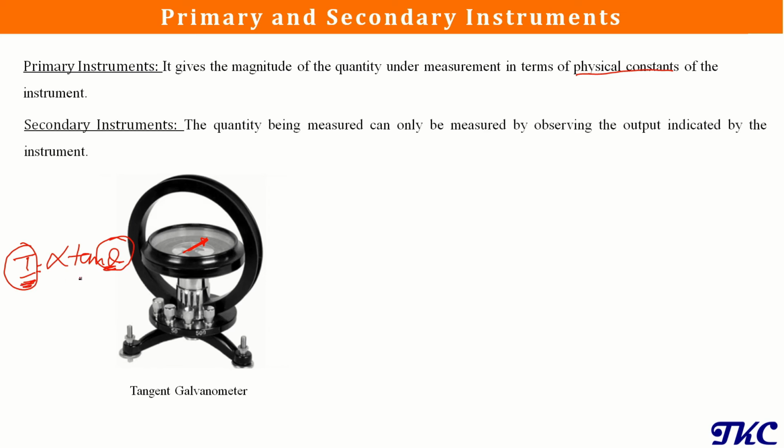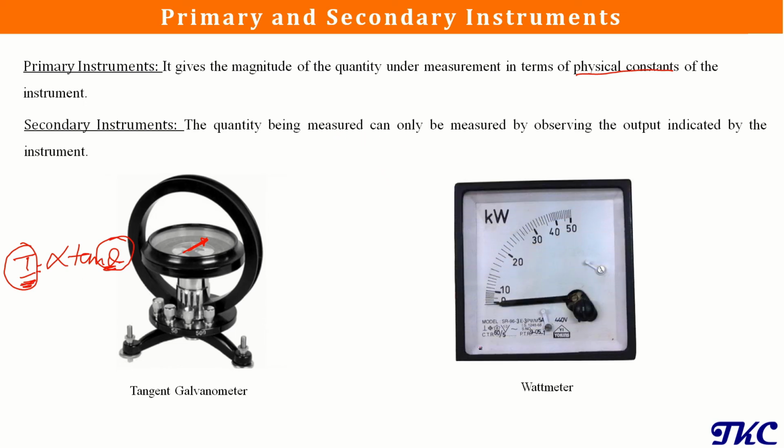Now with a secondary instrument, we can directly measure the quantity that we are interested in, like a wattmeter. If you connect a wattmeter to the circuit, whatever indication we get from this pointer is directly the value of power. So in a primary instrument, whatever input quantity we are going to measure will be indicated in terms of some physical constant. We need to always know the relation between that constant and the quantity we are trying to measure, substitute that constant value and get the answer. And in a secondary instrument, by directly connecting the instrument, we get the output.